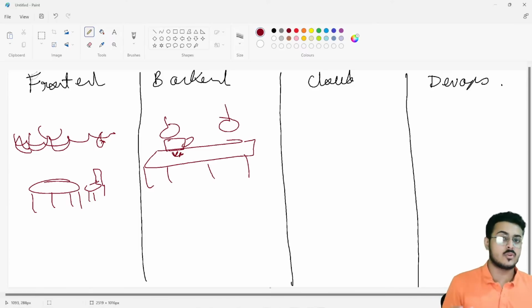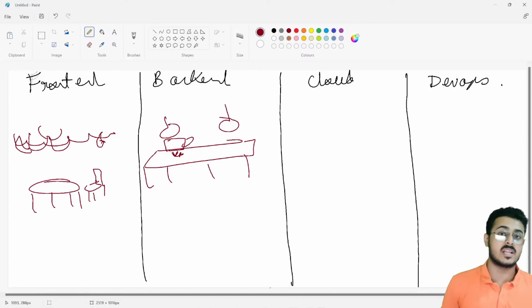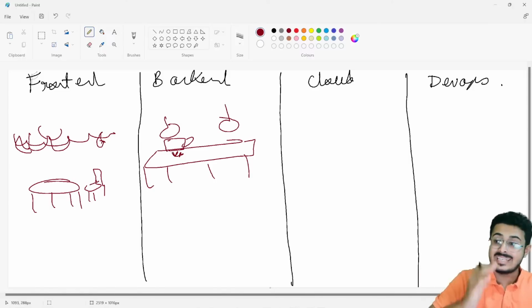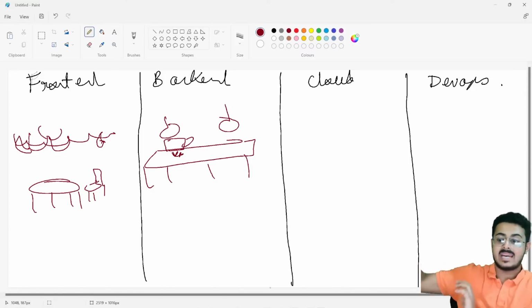The second thing is, if you are cooking in front of the customer, he will be able to see how you are making the food. Your secret recipe that has been passed down to you from generations, on the basis of which you started this entire pizzeria or restaurant, is now lost. The user is able to know all your trade secrets, all your business applications in its entirety, and you don't want to share those secrets with them. So that is why you have the kitchen as a separate place, the backend as a separate place.